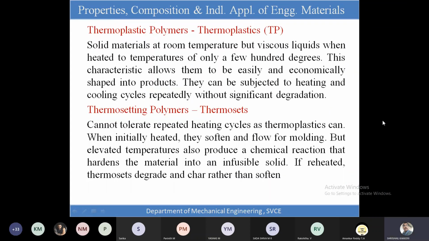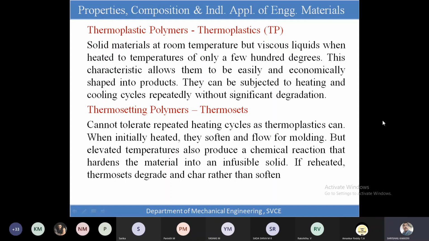Thermoplastics are very economic, and they are highly viscous in nature. At low temperature they can be melted many times and their properties will not change. That is one of the important properties of thermoplastic polymers, or thermoplastics, TP.